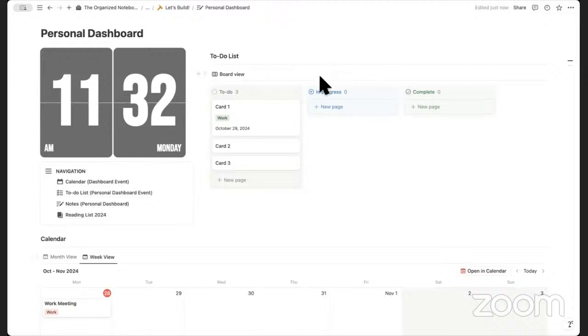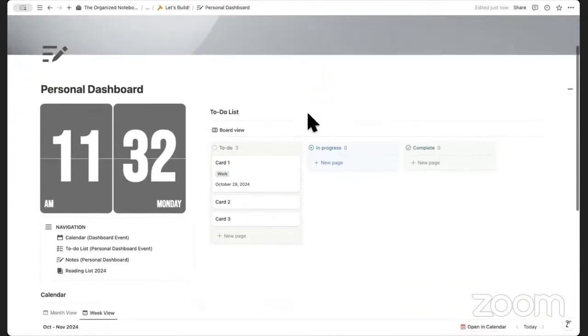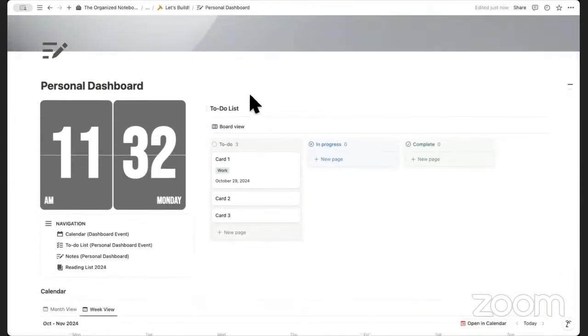So we've basically covered everything inside of this personal dashboard. As you can see, this is just a basic layout, and you can think of Notion like a Lego set, so you can mix and match and place things in the way that makes sense for you. And the important thing is really just to have fun with it.